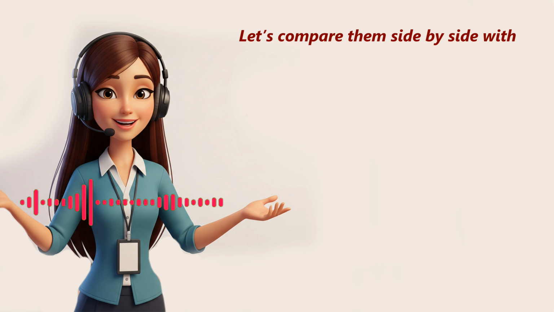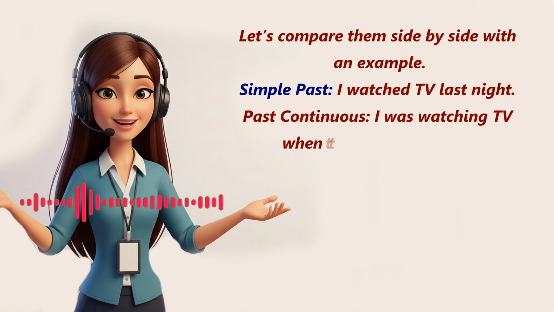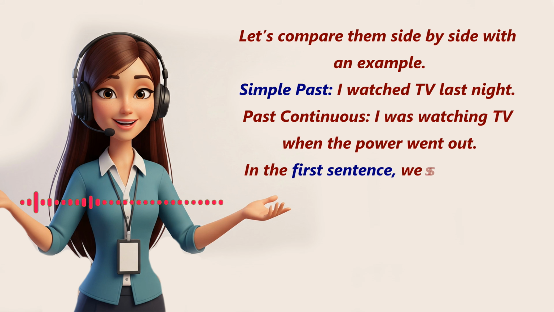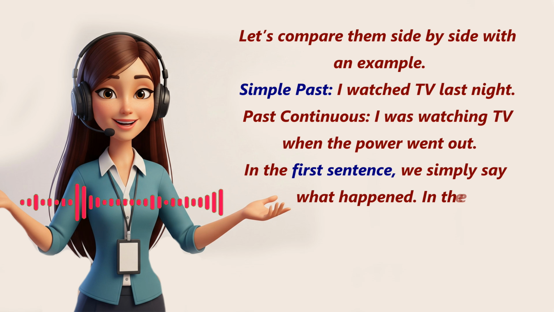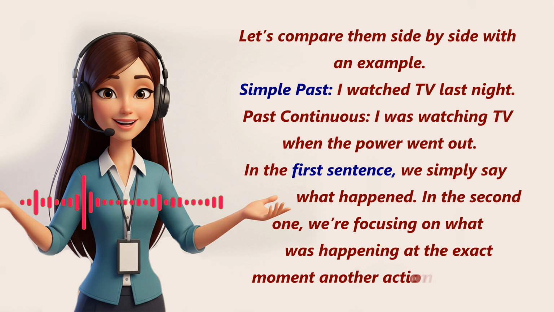Let's compare them side by side with an example. Simple past: I watched TV last night. Past continuous: I was watching TV when the power went out. In the first sentence, we simply say what happened. In the second one, we're focusing on what was happening at the exact moment another action occurred.